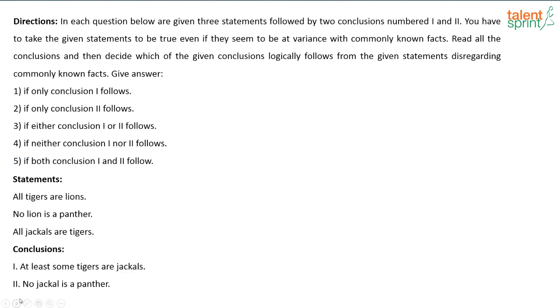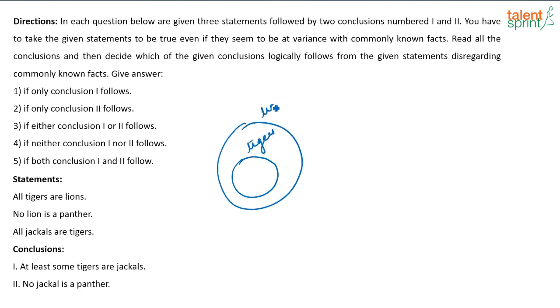Very good. Next one. What will be the answer here? All tigers are lions. So you have tigers. All tigers are lions. No lion is a panther. All jackals are tigers. So jackal will actually come inside the set tiger. Now, first conclusion, at least some tigers are jackals. Yes, definitely true. Definitely some tigers are jackals. No jackal is a panther.